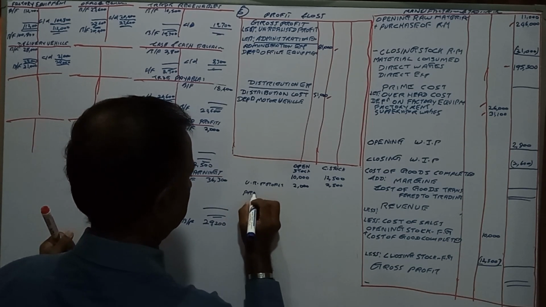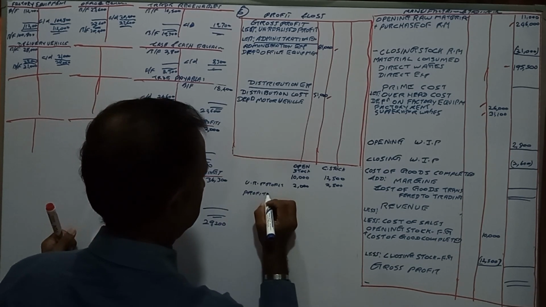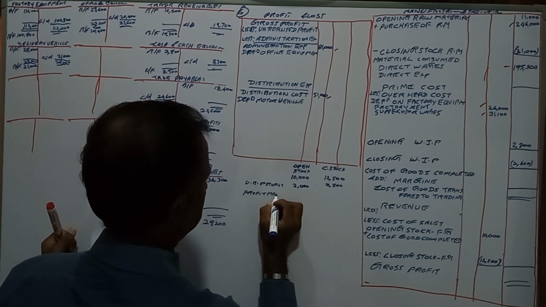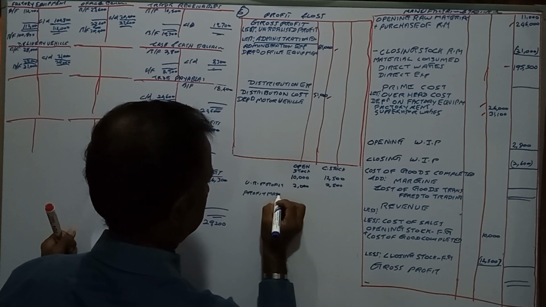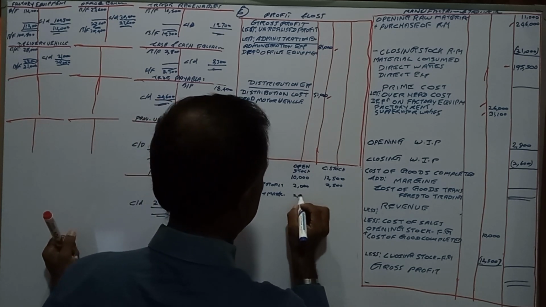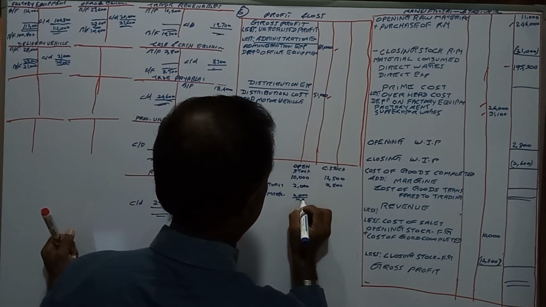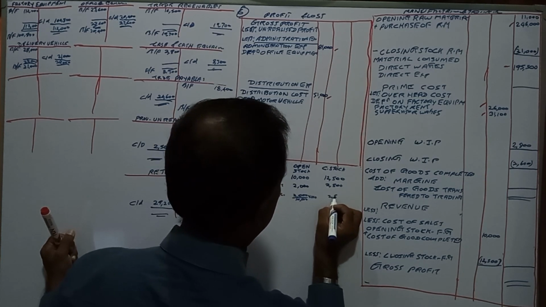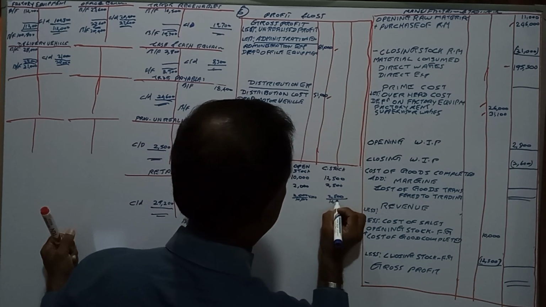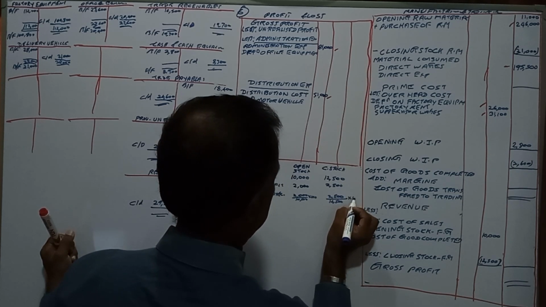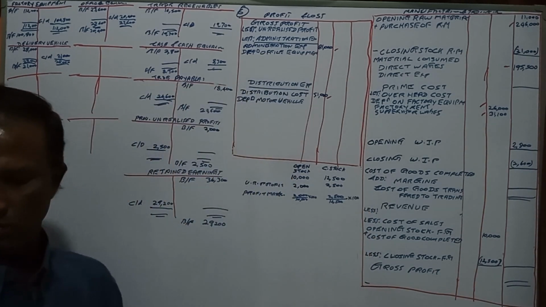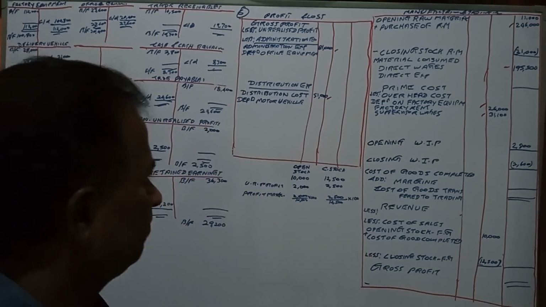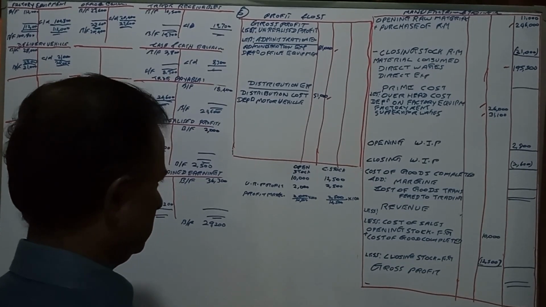Profit margin is 2,000 divided by 10,000 into 100, and 2,500 divided by 12,500 into 100. We can get the percentage.